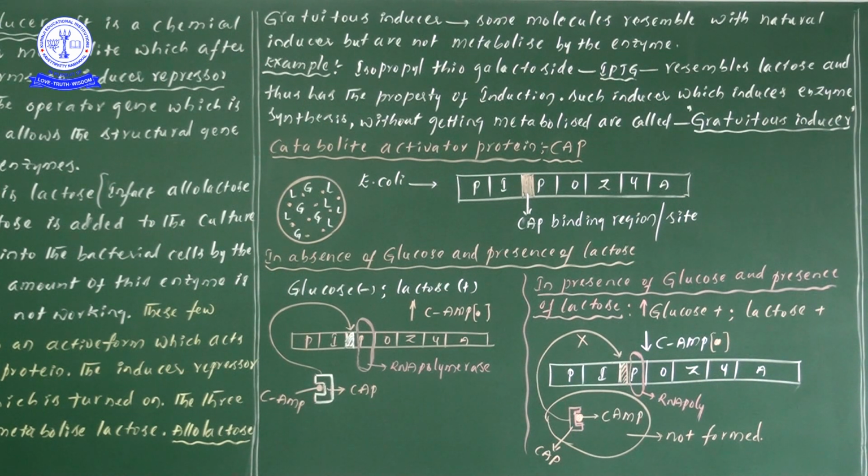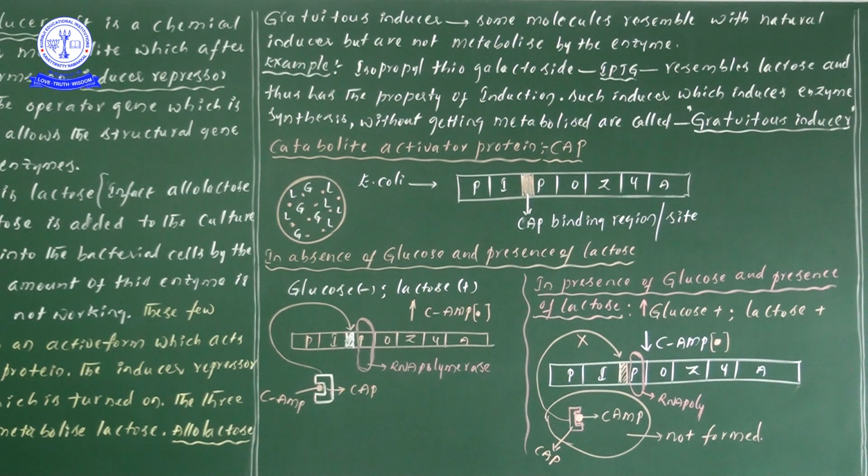So first of all, when there are 2 or more different types of sugar components in the medium, E. coli, the Escherichia coli prokaryote, will absorb only glucose first. Up to what time will it absorb the glucose?